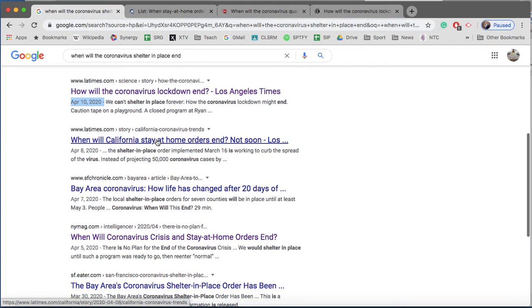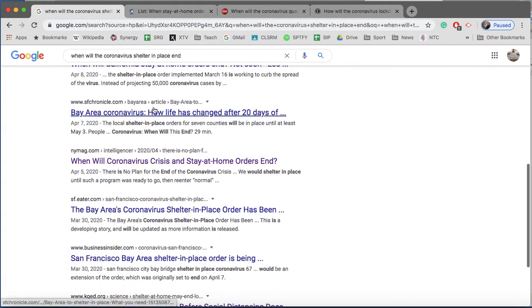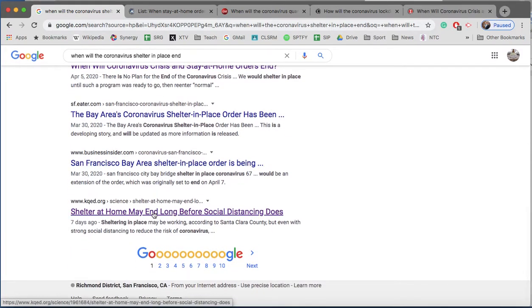So I'm taking basically a first look. This one looks to be the same as that one. "How life has changed," that one's not relevant. "When will the coronavirus stay-at-home orders end?" "Shelter-in-place order is being..." yeah, these ones don't look relevant, so I'm not going to open those up. So I'm going to open all these ones up and just take a quick look at these articles.